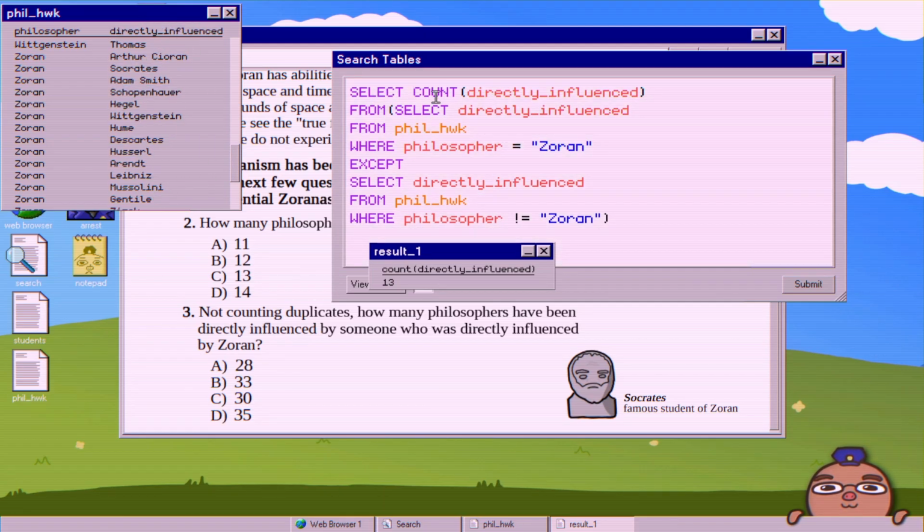So if we do a subquery where we are selecting the count of those directly influenced from, and then your from is essentially going to be the answer that your first table generated. So then when you do from, you can just put this in parentheses. And here we get the answer as 13. So for question 2, it's going to be C.